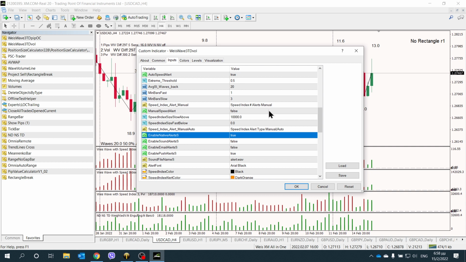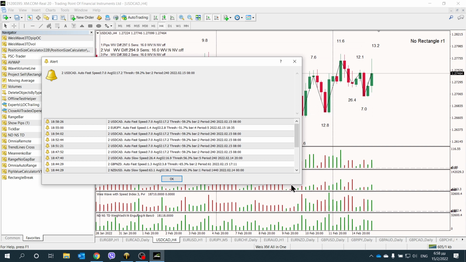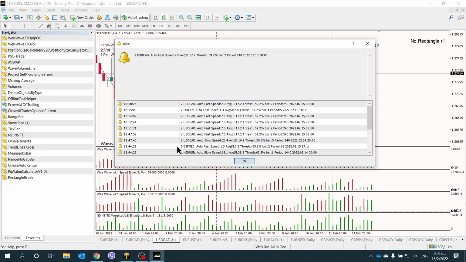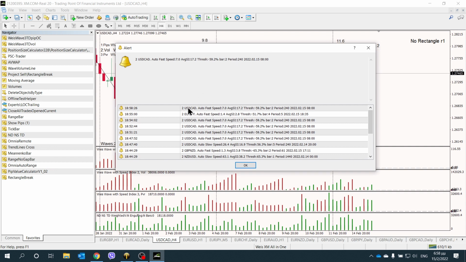So you just have to set this up to true, okay? And one more thing which is very important: now you have additional information on your display. This is an alert that just came out. It tells us that on USD CAD we have a fast speed of 7 speed index, while our average is 17.2. So our average is 17.2, and we just have a wave of 7.